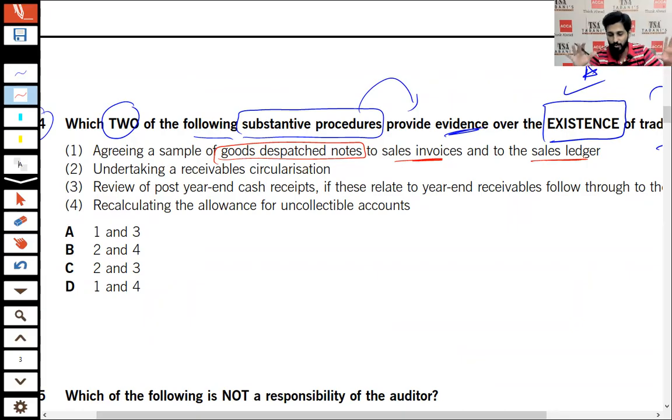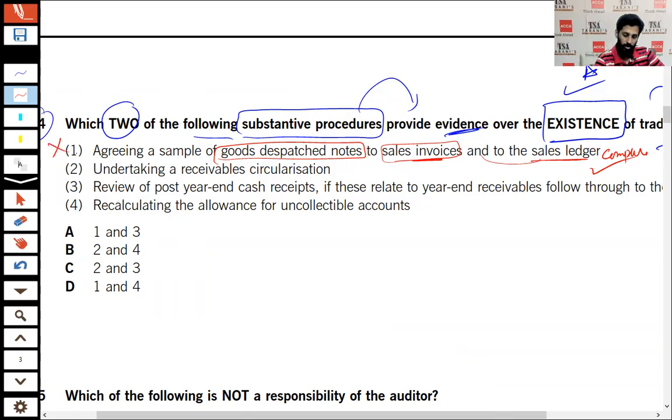It is the procedure to verify the completeness. How? The GDN, which is the goods which had been sold, is being verified to the invoice and to the sale ledger. That means your accounting records are complete. It is not the procedure to verify the existence.